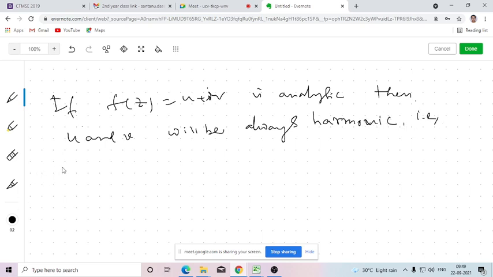That means ∂u/∂x = ∂v/∂y, ∂u/∂y = −∂v/∂x.